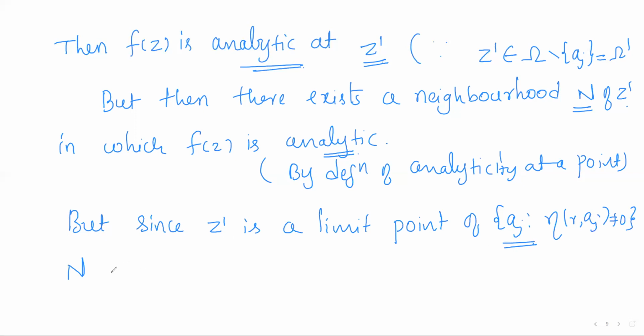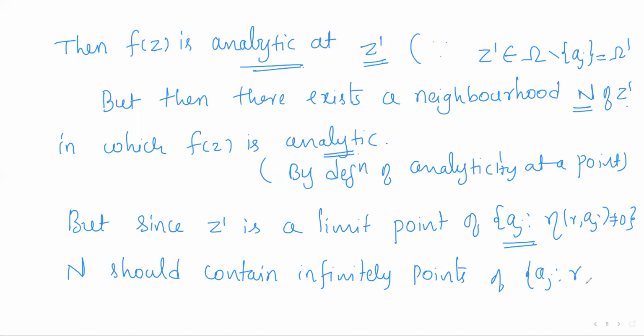In particular, N should contain infinitely many points of the set of all a_j, right?